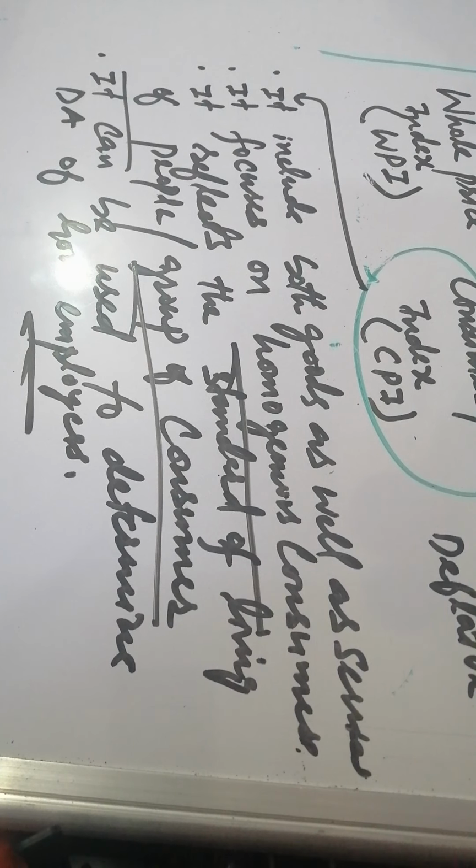Why? Because it reflects the standard of living of people or the group of consumers, and it includes not only goods but services as well.